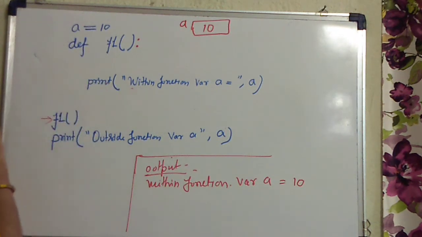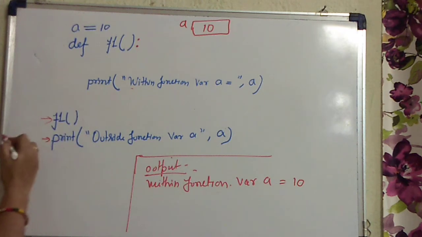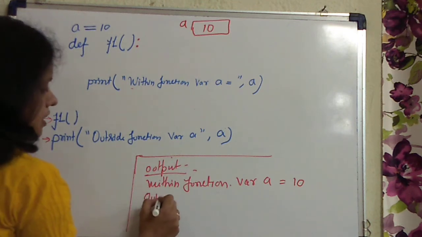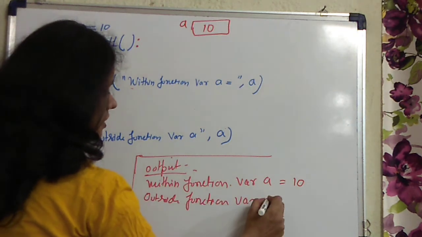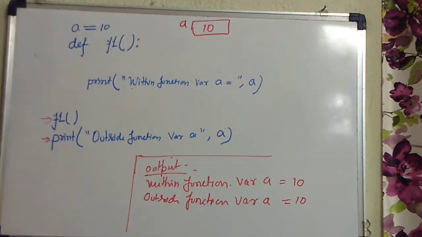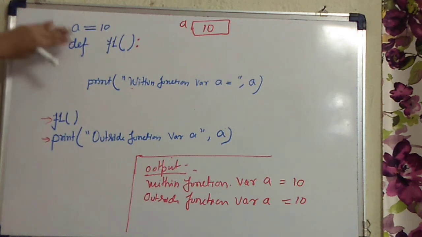Again you will come back from this function to the calling function, and then the next statement will be executed. So the output will come: outside function variable A, value is 10. Clear everyone? So what is happening here? Local variable is not defined right now, so the global variable will be accessible and visible inside the function and also outside the function.